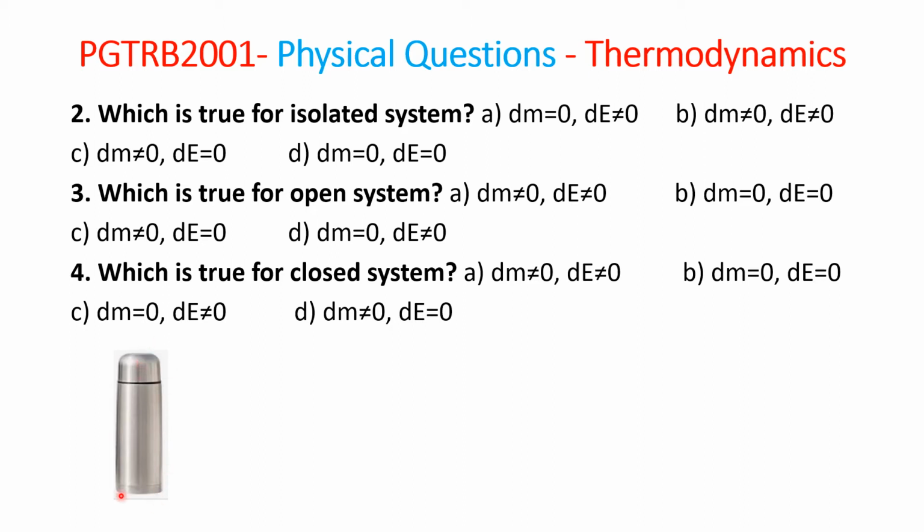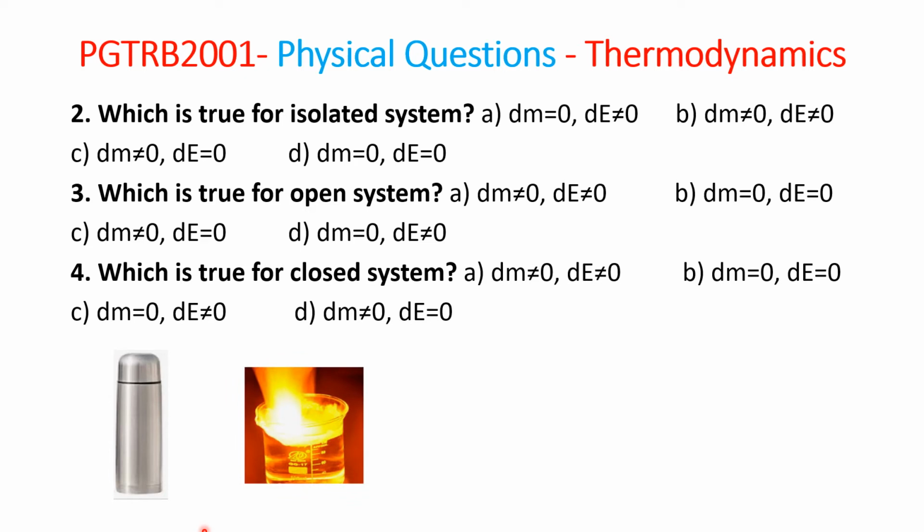This is an isolated system. In this isolated system, there is no exchange of mass and energy. If you touch this thermoflask, you cannot find out whether cold liquid or hot liquid is there. What is there inside, you cannot find out. So there is no exchange of matter and energy. You cannot come to know what is there inside. The matter is also not coming out and energy is also not coming out. So there is no exchange of matter and energy. Then it is called dm equal to 0, energy dE also equal to 0. There is no exchange happening. So the option is D.